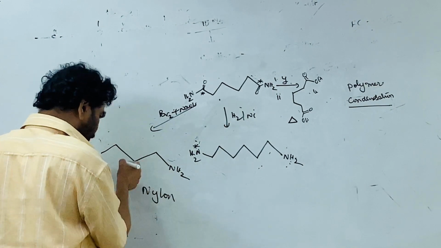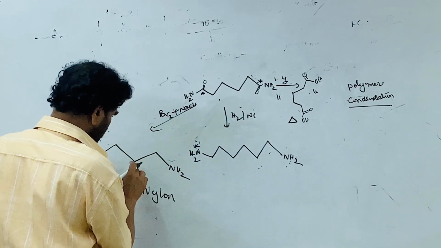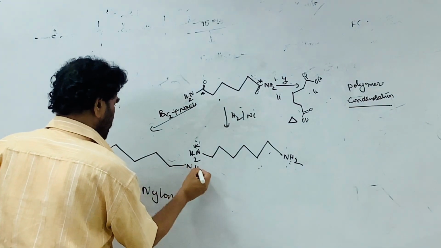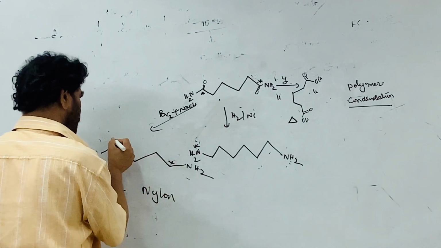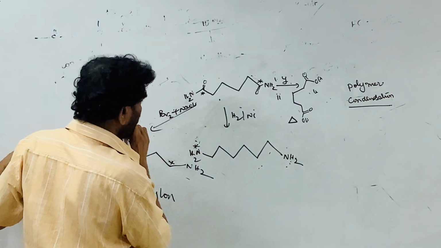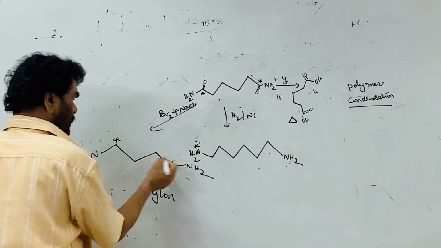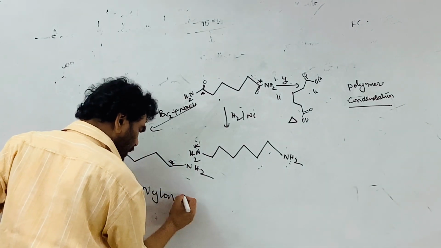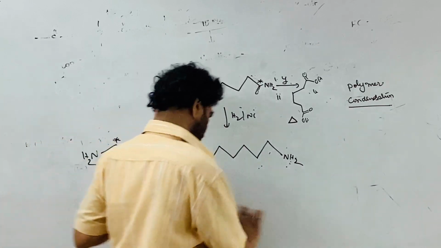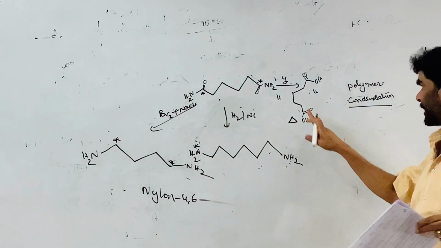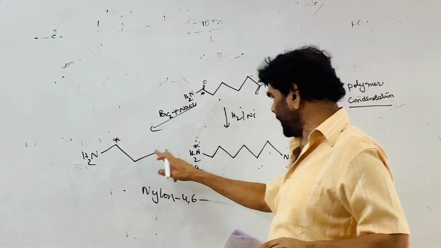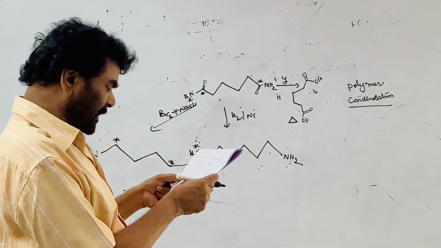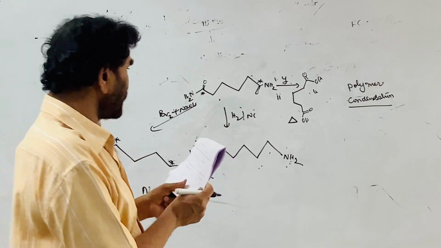It contains four carbon atoms, the amine part, and the carboxylic acid contains 6 carbon atoms. Therefore nylon 4,6 is formed. So 2 is correct, 3 is correct, and cyanide.